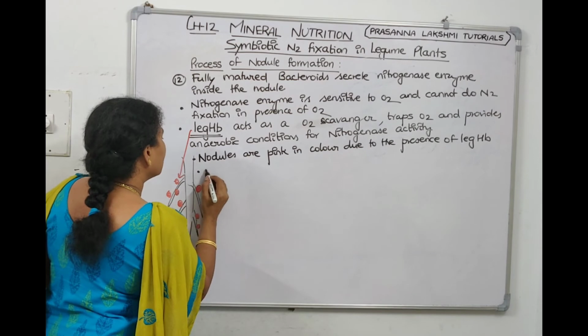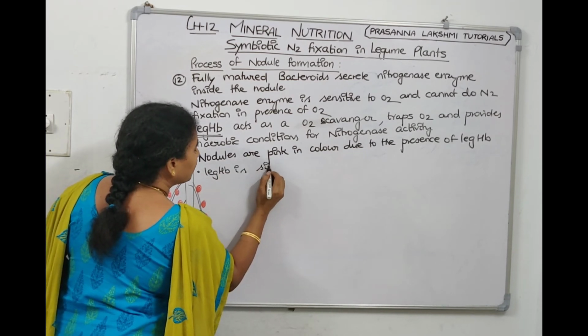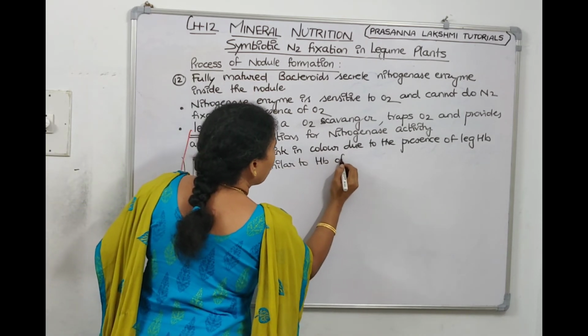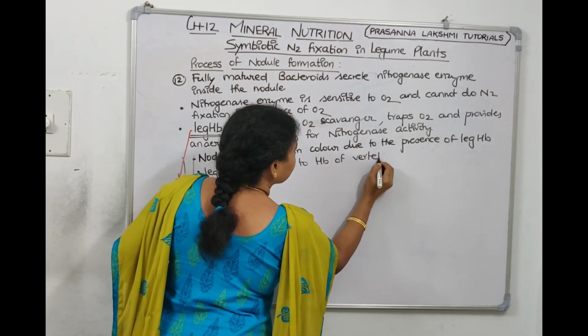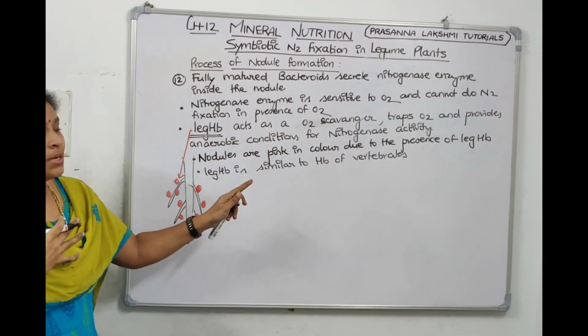Okay, children. Now this leg hemoglobin is similar to the hemoglobin of vertebrates. It is the same hemoglobin that we have here.